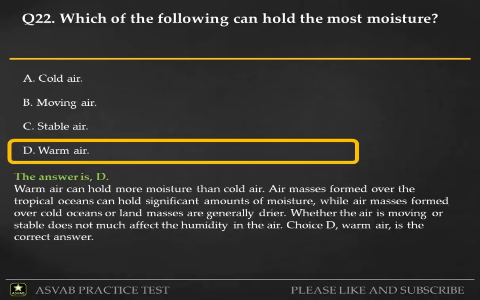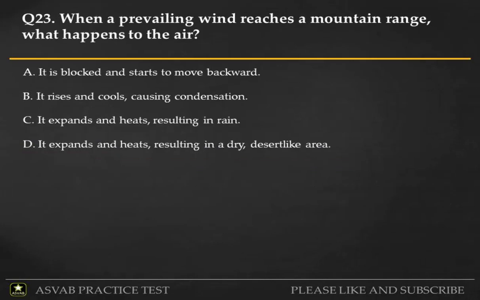The answer is D. Warm air can hold more moisture than cold air. Air masses formed over the tropical oceans can hold significant amounts of moisture, while air masses formed over cold oceans or land masses are generally drier. Whether the air is moving or stable does not much affect the humidity in the air. Choice D, warm air, is the correct answer.